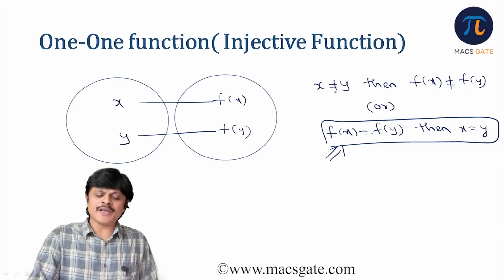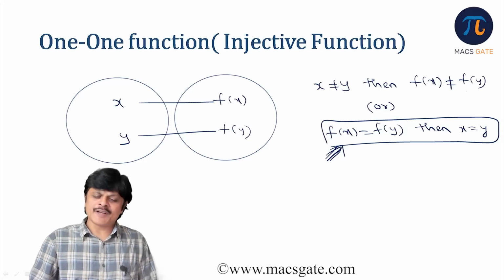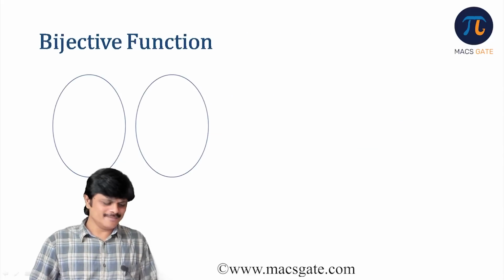Whereas if you want to verify directly, you need to consider all combinations of two elements which are not equal and check their images are also not equal, which is difficult. So we use this technique to check whether the given function is one-one or not. Am I clear? Now we try to understand one more important idea, the bijective function.